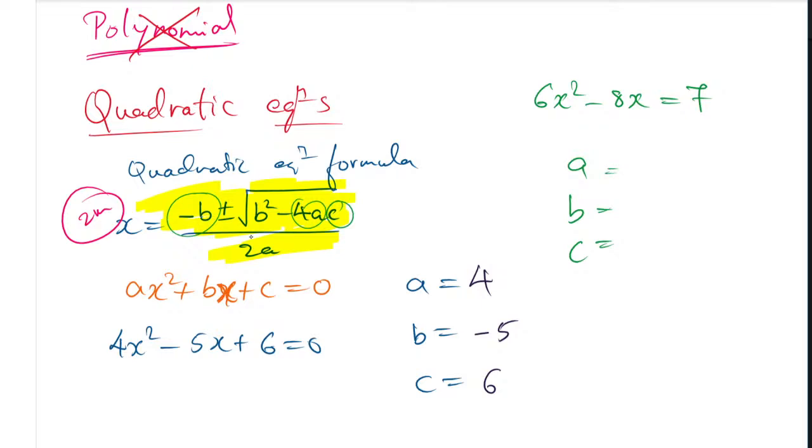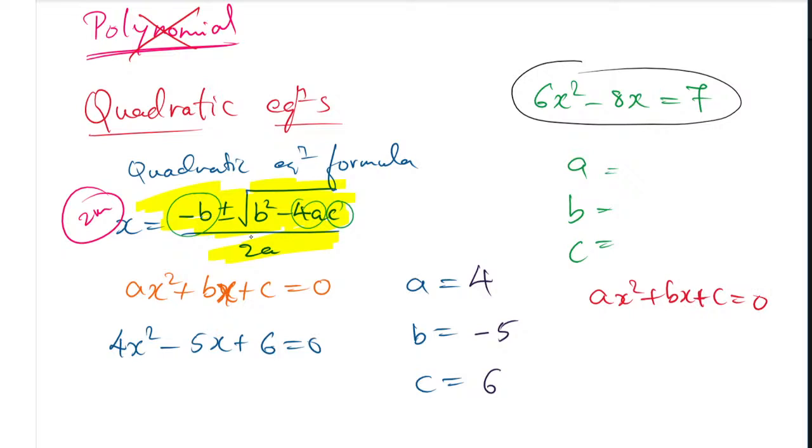Yes, here the a value is 6, correct, because we have to write it in the form of ax square plus bx plus c. The b value is minus 8, yes, but the c value is not 7, it is negative 7. Remember why the c value is minus 7 here? Because this is not in the general form. The general form is ax square plus bx plus c is equal to 0, but this given equation is not in that form. We have to convert it.